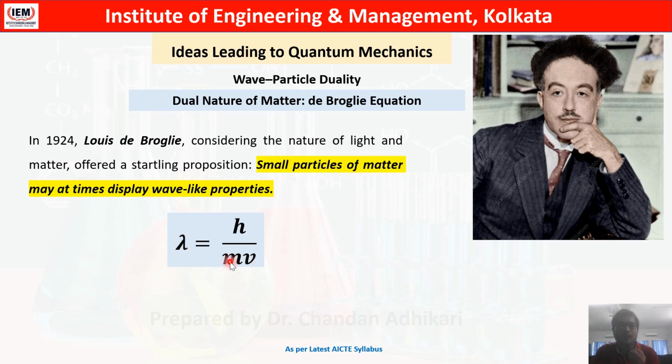So if the matter has mass m and velocity v, then the wavelength associated with this matter will be lambda equals h by mv. This equation is very famous and was utilized later on to develop the quantum theory. This proposal that particles might have wave-like properties along with particle character is known as wave particle duality, or sometimes the dual nature of matter.